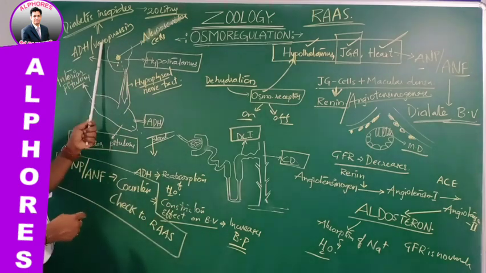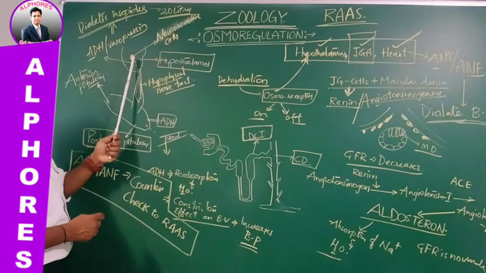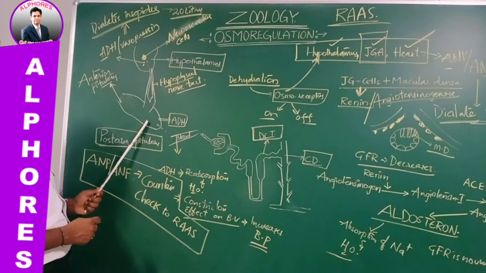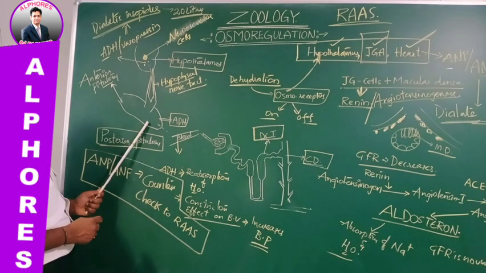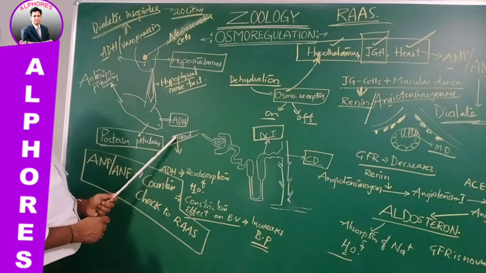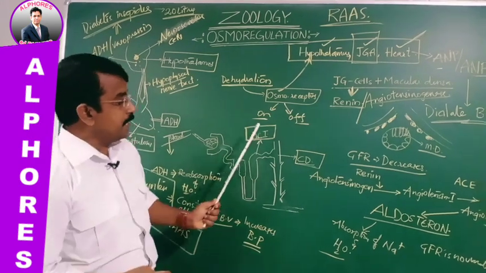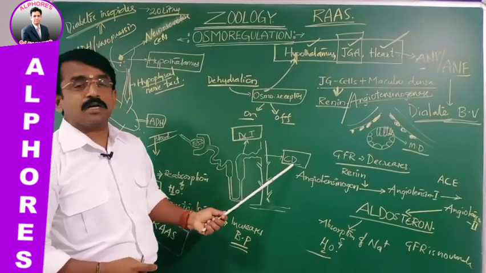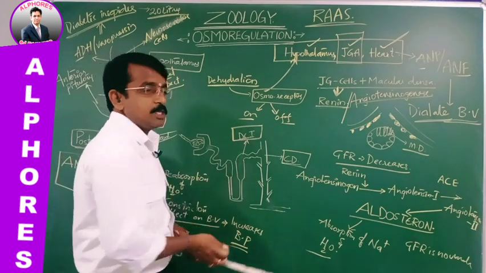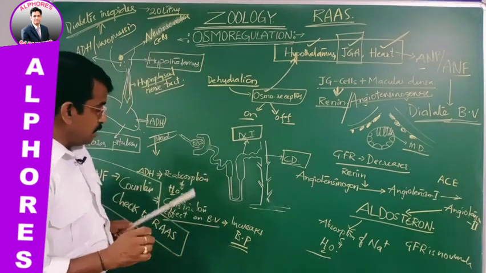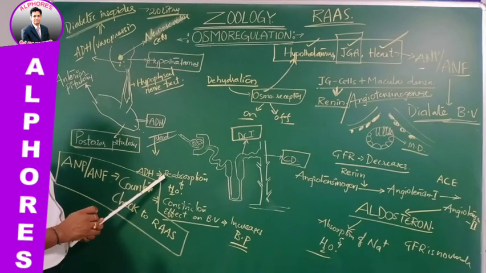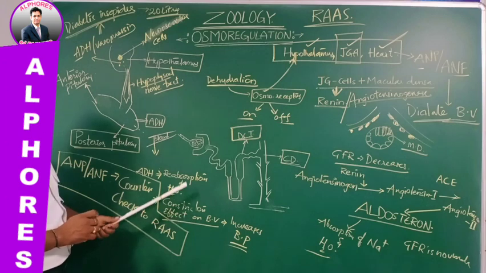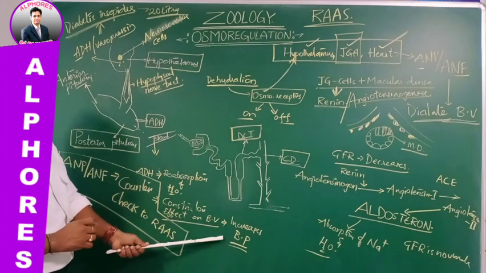The ADH, vasopressin, is synthesized in the neurosecretory cells or nucleus of the hypothalamus and through a nerve tract reaches the neurohypophysis or posterior pituitary, which releases the ADH or vasopressin into the blood. Once that reaches the DCT and CD, the distal convoluted tubule and collecting duct, it shows its influence in absorption of water, right? And also a constrictor effect on the blood vessels, so the water is reabsorbed and the blood pressure increases.